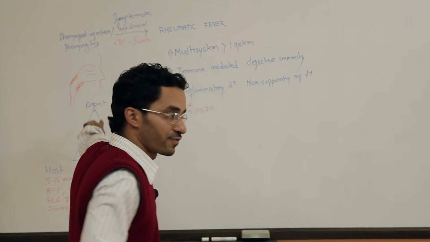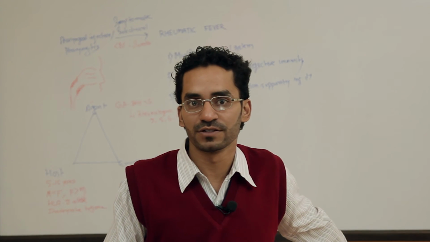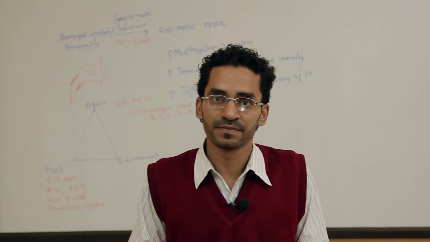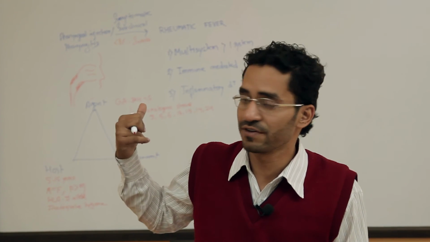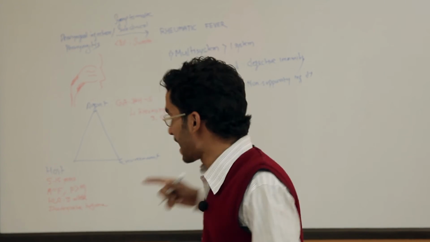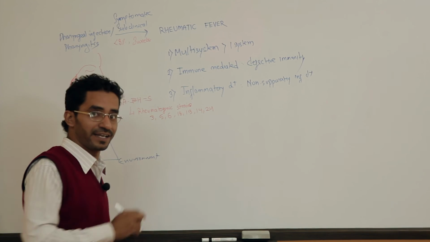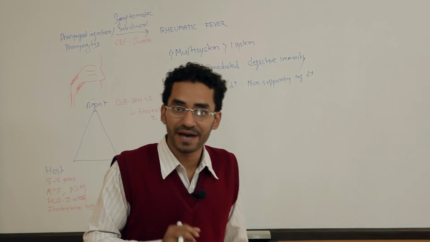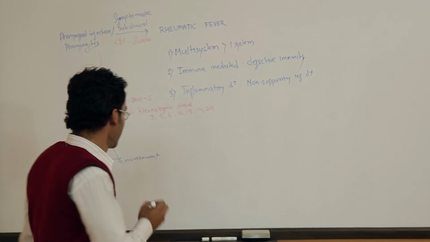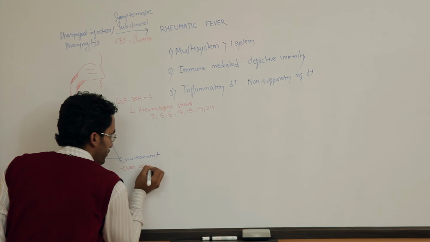So, I talked about the agent, I talked about the host, now I am going to talk about the environment. What sort of environment is favorable for the rheumatic fever, or for the group A beta hemolytic streptococci? In environment, an overcrowded environment favors the rheumatic fever.